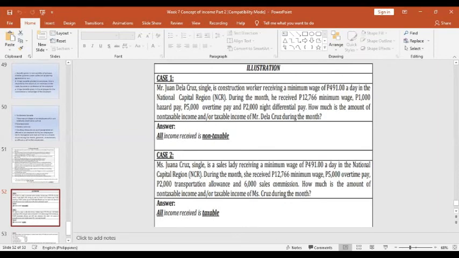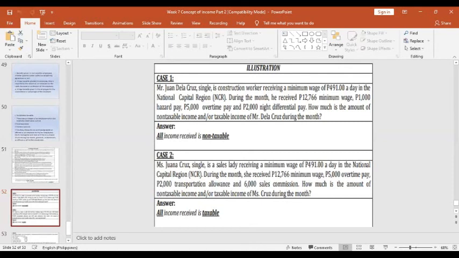Okay. On case number 2, Miss Juana Cruz, single, is a sales lady receiving a minimum wage of 491 pesos a day in the National Capital Region. During the month, she receives a 12,766 minimum wage, 5,000 overtime pay, 2,000 transportation allowance, and 6,000 sales commission.